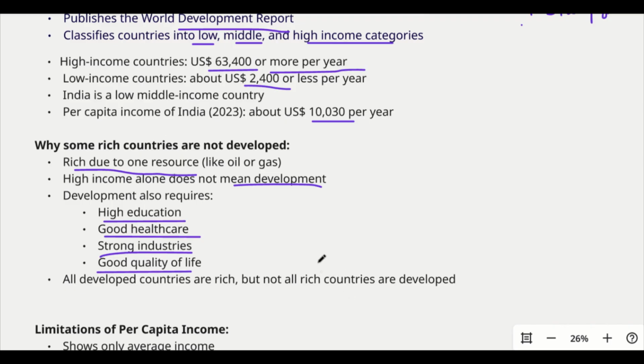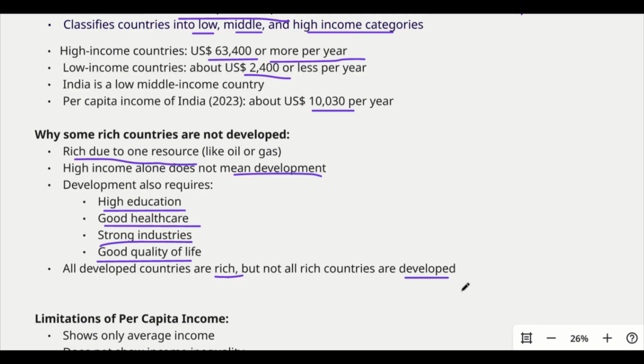The money should be used for the betterment of each and every section. Then only we can call it developed. So all developed countries are rich, but not all rich countries are developed. That is the irony. Even if a particular country is very rich in income, it doesn't mean that the country will be developed.